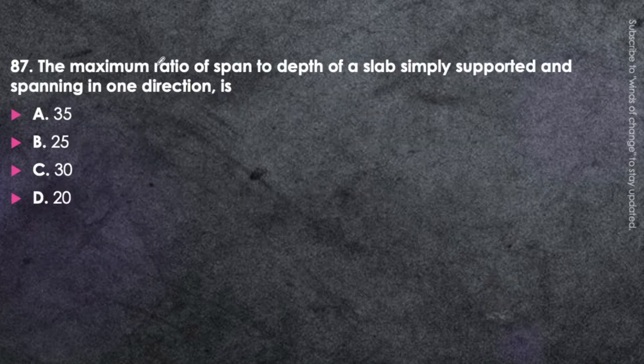Next question. The maximum ratio of span to depth of a slab simply supported and spanning in one direction is 35, 25, 30 or 20. Here we are talking about the ratio of span to depth in case of a slab, and it is a simply supported slab. It is not a continuous slab, and it spans in one direction. This ratio will be option C, that is 30. Okay, this span to depth ratio is 30. Memorize it, it is given in IS 456. You can revise IS 456 from the link in the description box.